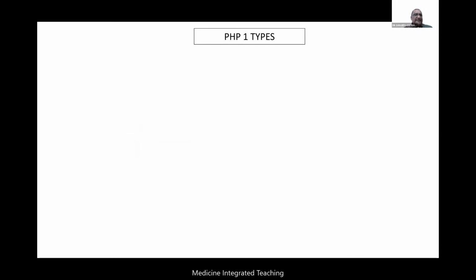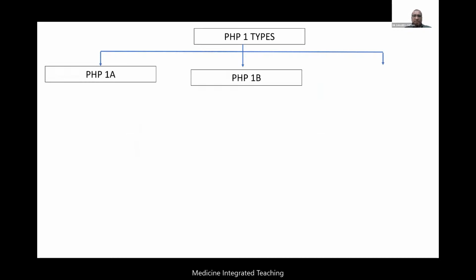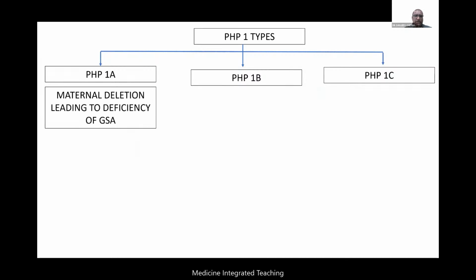Now, PHP1 types. Let us talk about the genetic types of PHP1. PHP1 is divided into 1A, 1B, and 1C. A little bit confusing, but I'll try to simplify it here. So look, what is this 1A? PHP1A is due to maternal deletion. So there is a deletion happening, and that is the maternal deletion. We already studied that.